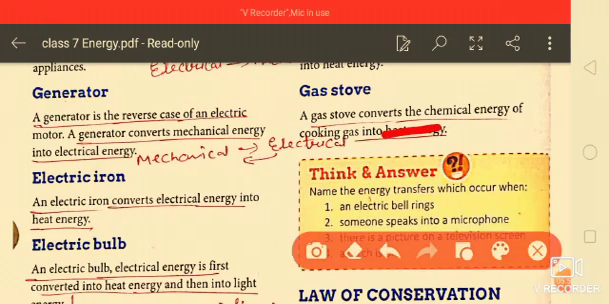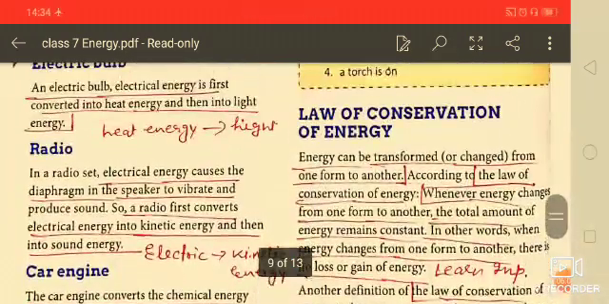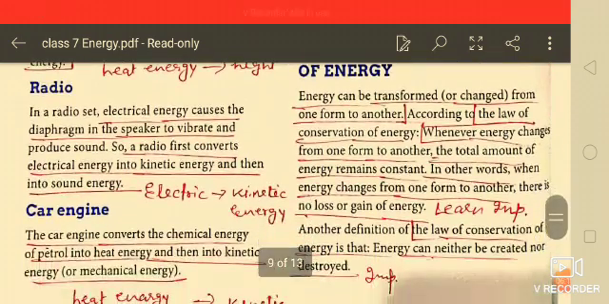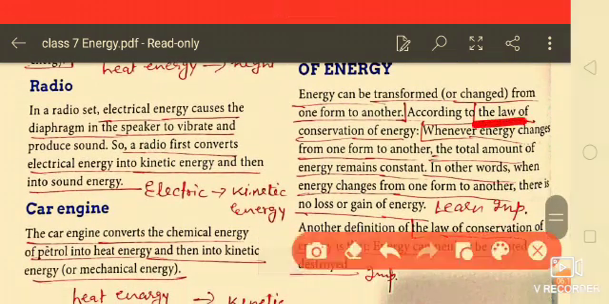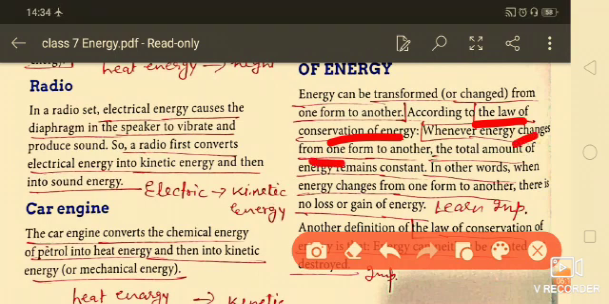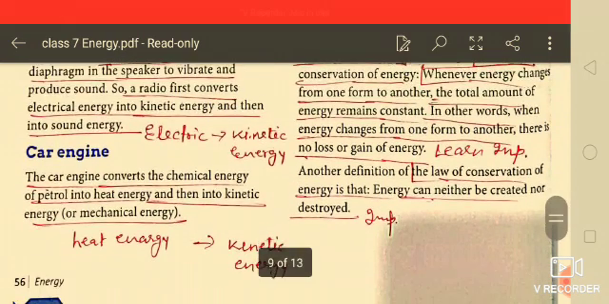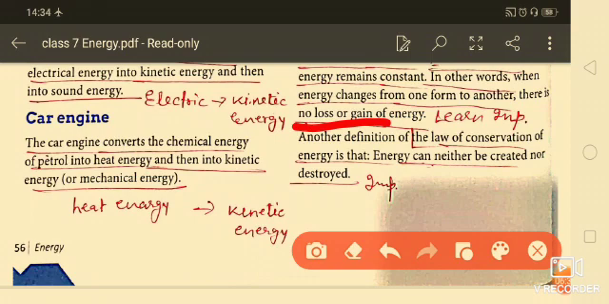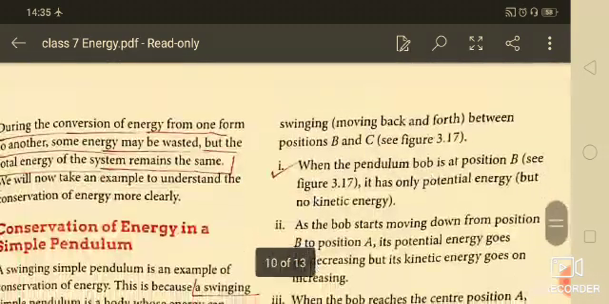Students, next one is the law of conservation of energy. Energy can be transferred or changed from one form to another form according to the law of conservation of energy. Whenever energy changes from one form to another, the total amount of energy remains constant. In a simple way, we can say that when energy changes from one form to another form, there is no loss or gain of energy. Another definition of the law of conservation of energy is that energy can neither be created nor destroyed.